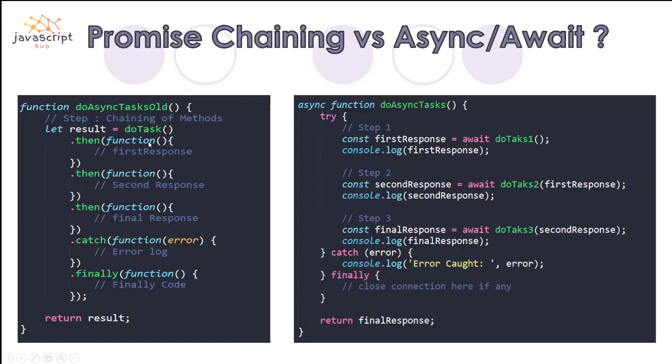But with the async and await keywords, it is now much easier to write this piece of code, because we are saying await do task. Sorry for my mistake, I just noticed here. So this is task one, and here we are going to task two, and we are going to do task three.